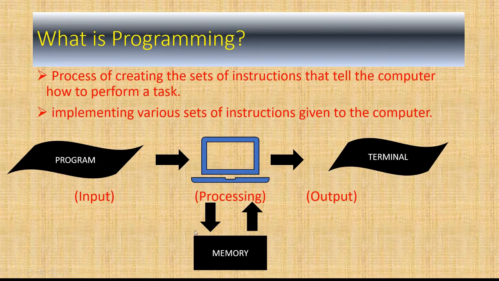So this is the basic structure of how a user and a computer interact with each other, and how we get output from the computer. Here we gave input in the form of a program, or which you can also call a set of instructions, and then the computer takes and understands those instructions, and based on those instructions it will give output. So up to here, we have discussed what is programming.